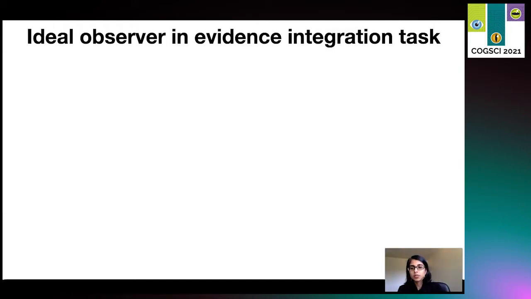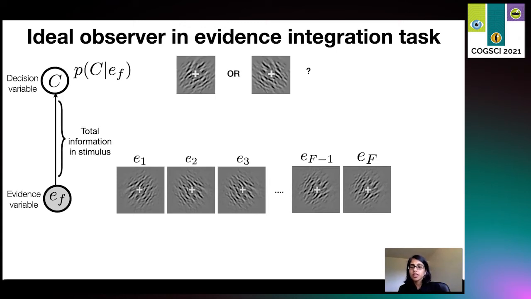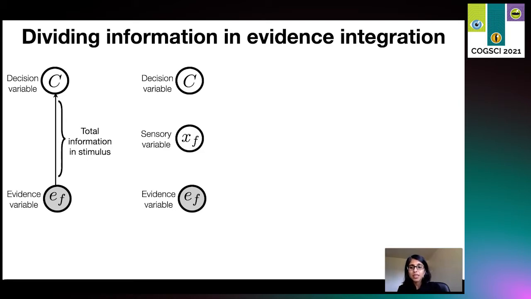Let us first consider what an ideal observer would do in such a task. An ideal observer would essentially use the information in the evidence to infer the correct choice for the trial denoted by C, or compute probability of C given E. Now, in our previous work, we first acknowledged that the brain does not use sensory observations, say for example activity on the retina, to directly make the choices, but instead the brain bases decisions on intermediate sensory features in the visual cortex, here denoted by X.